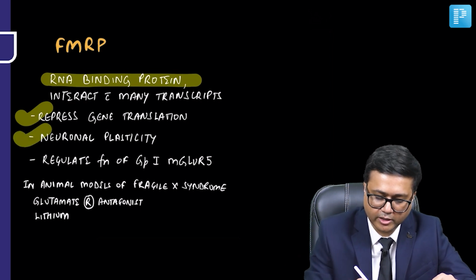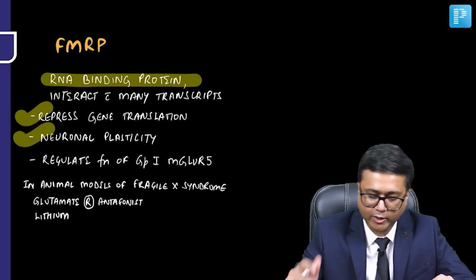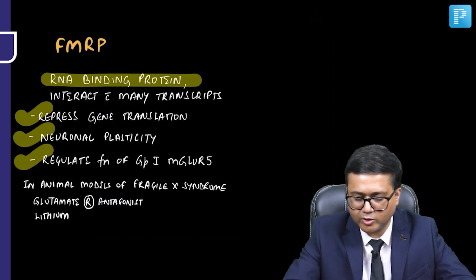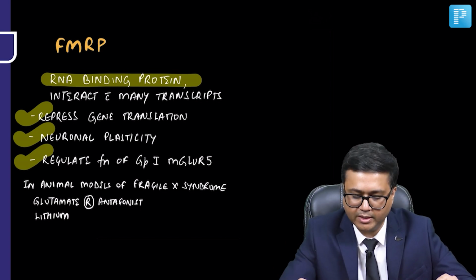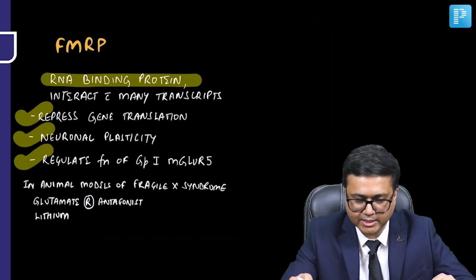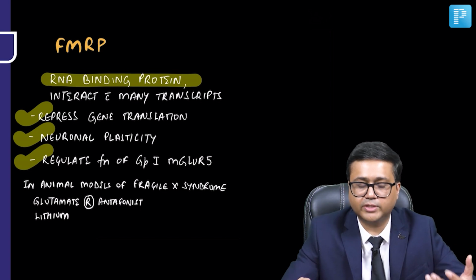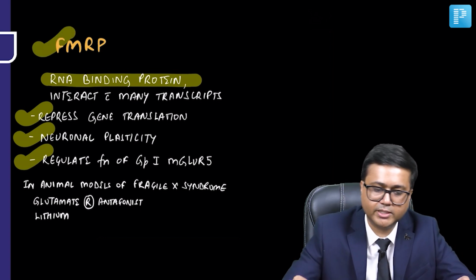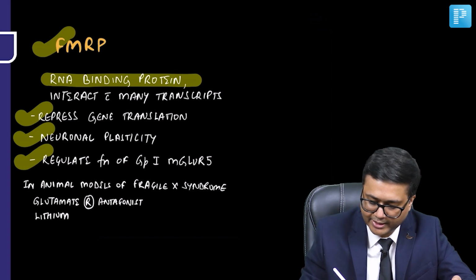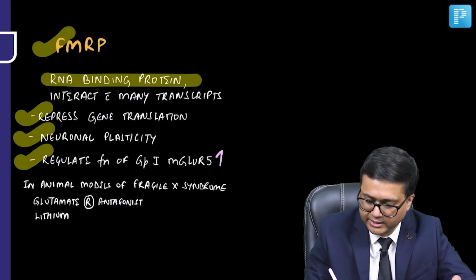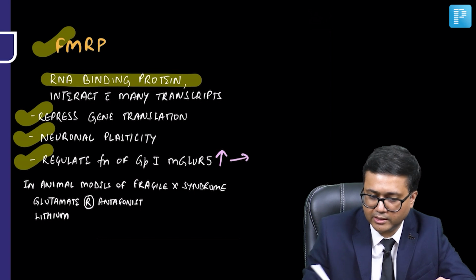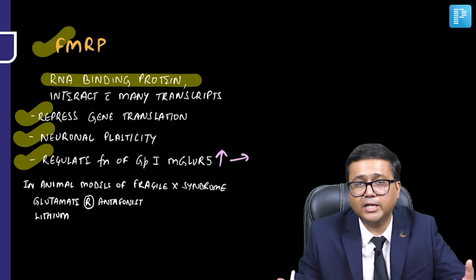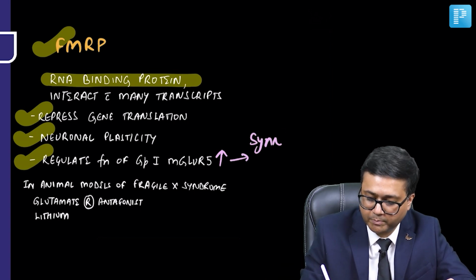It has a role in neuronal plasticity, and it also regulates the function of group 1 metabotropic glutamate receptor 5. If this FMRP protein is lost, there is an increase in the activity of this receptor, which subsequently leads to abnormality in synaptic plasticity.